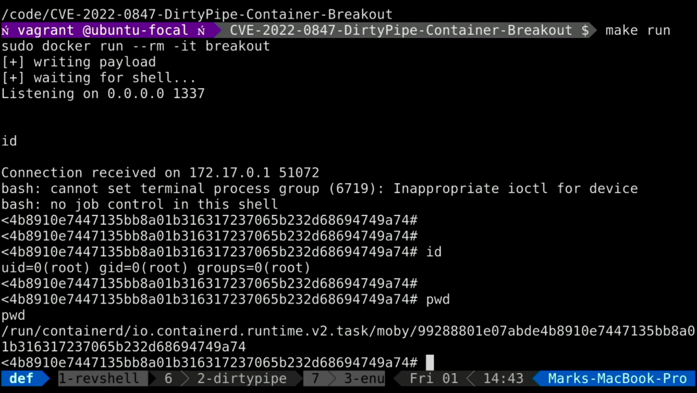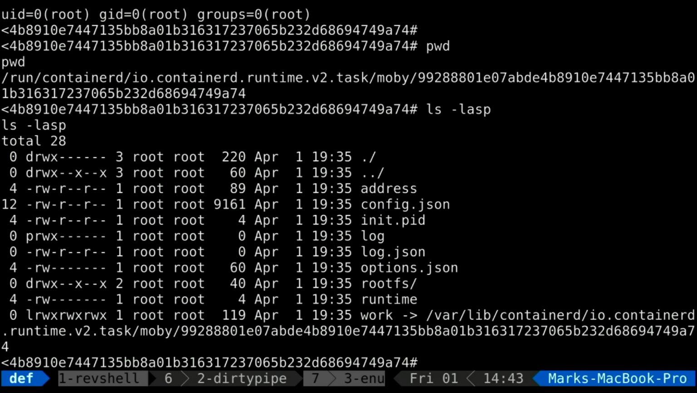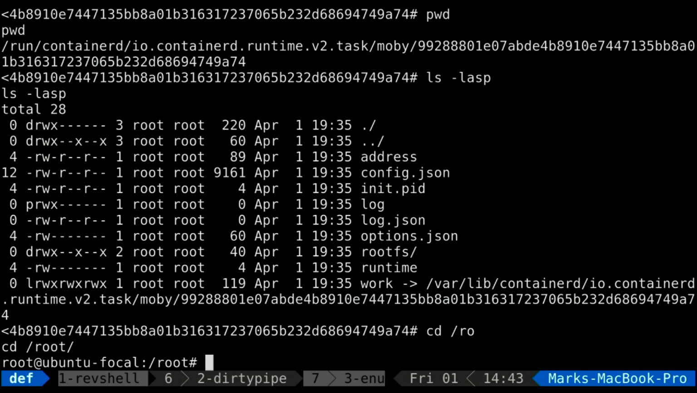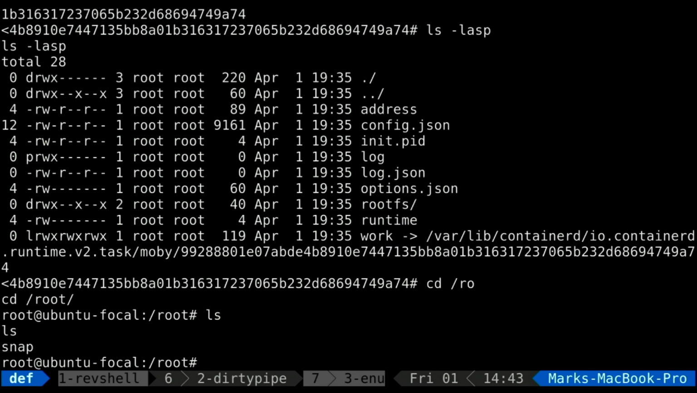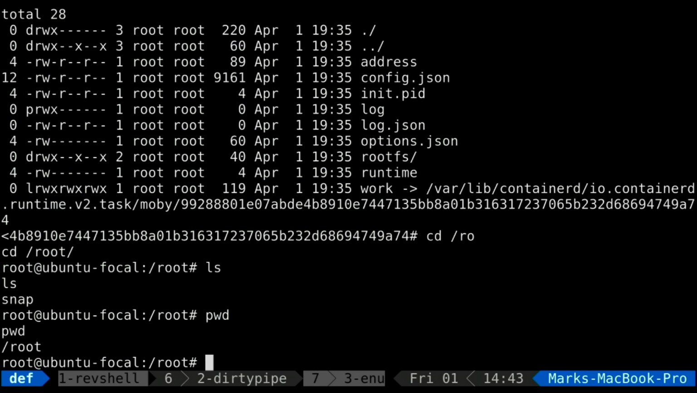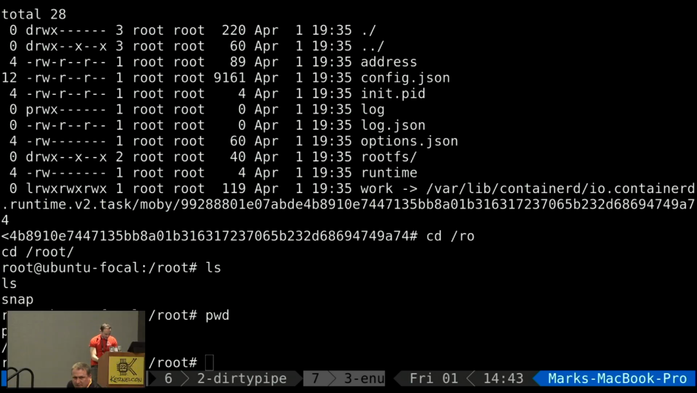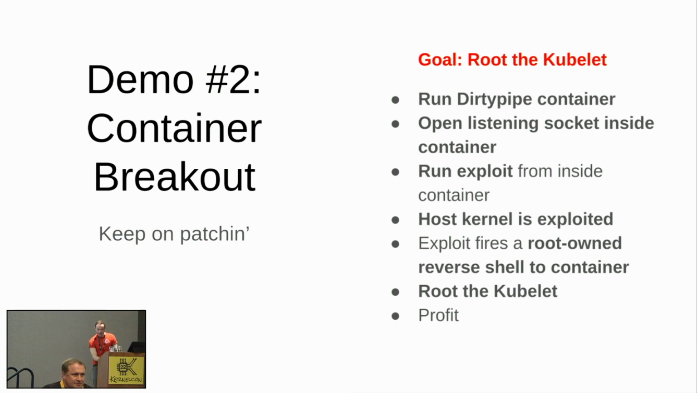So what can we do from here? Well, let's again just have a look at the contents of the file system. Let's see if we can see what's in there. Yes, a couple of things. We've broken out the container despite the configuration boundaries, and that is demo number 2. I think I can get this done in time, I think.